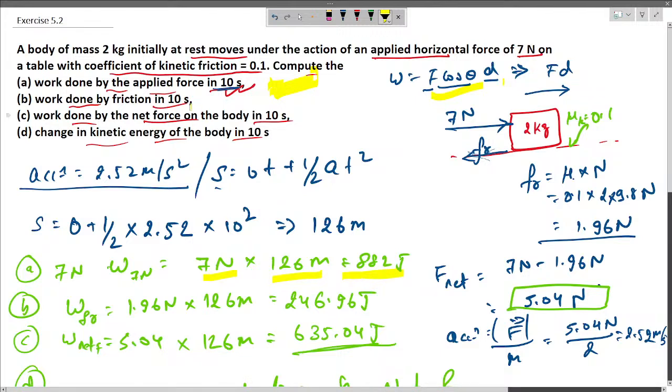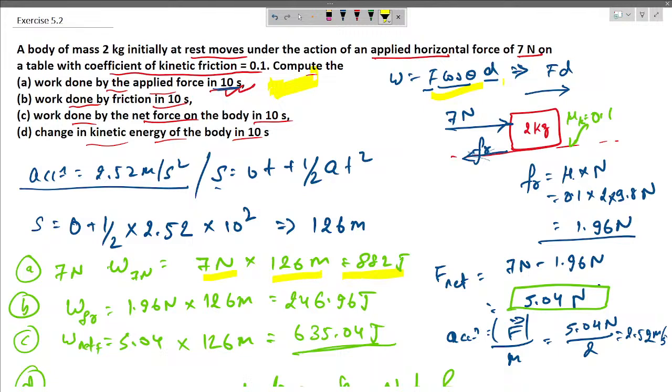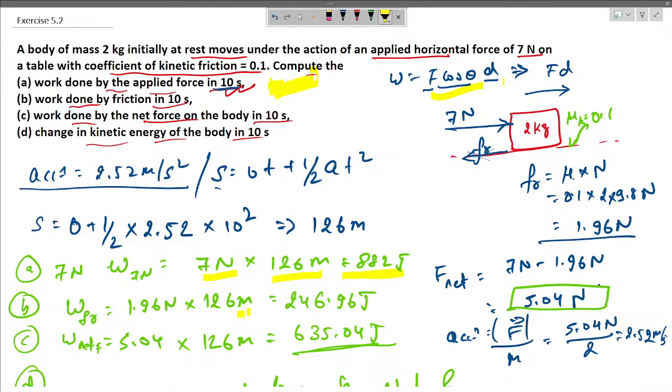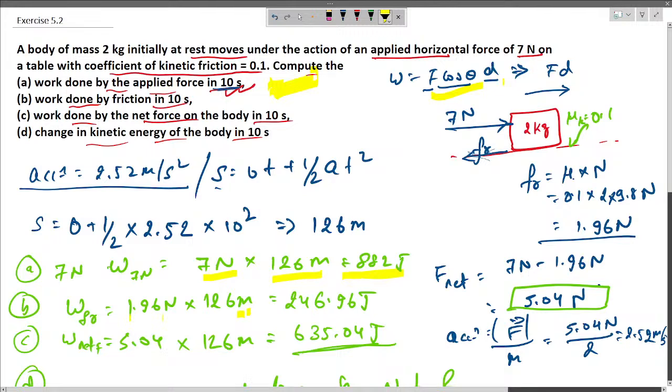And work done by the friction in 10 seconds. So friction would be opposing the motion, so the work done by friction is in the opposite direction of motion. It would be equal to the displacement times the frictional force, and the frictional force is given by mu, that is 0.1, times the normal reaction or the weight of the body. So the normal reaction would be 20 Newton. So 20 times 0.1, or 2 times 9.8 times 0.1, would be 1.96 Newton. So this would be the work done by the frictional force.